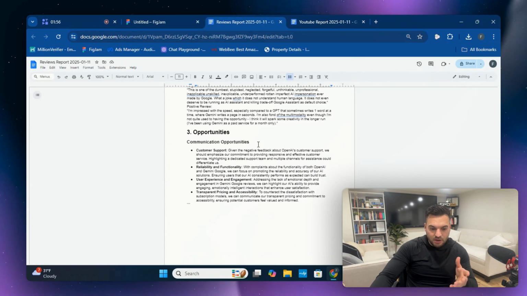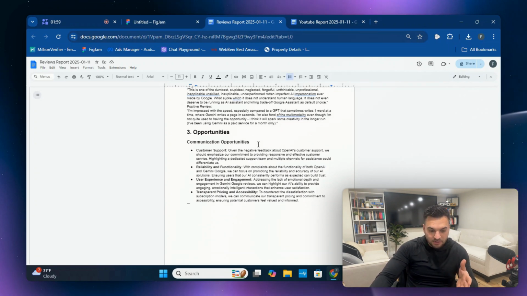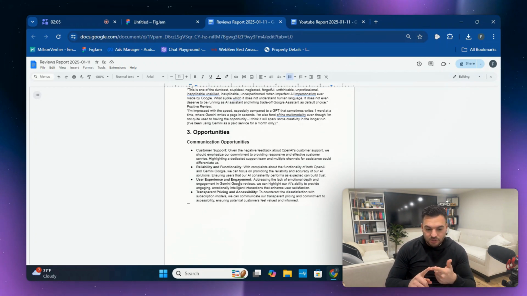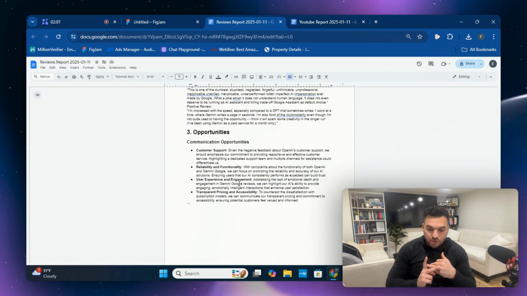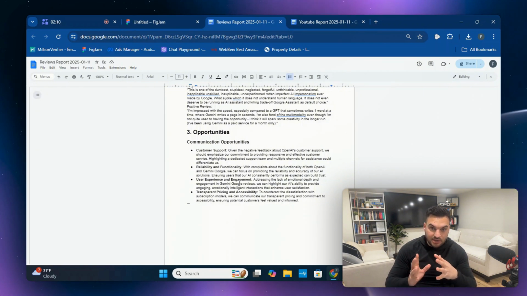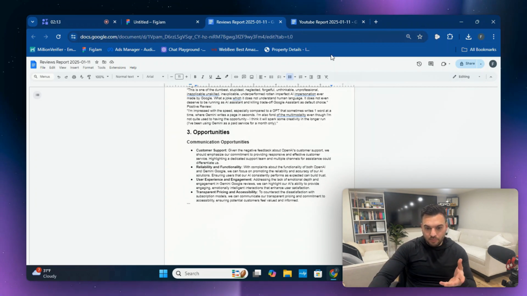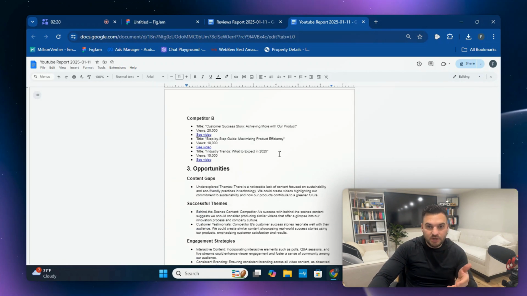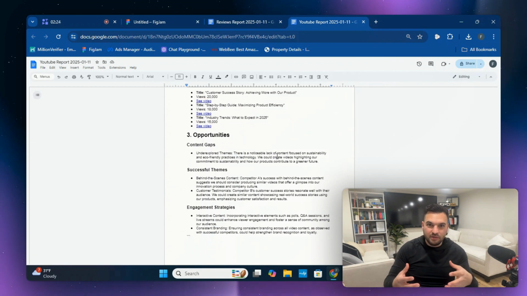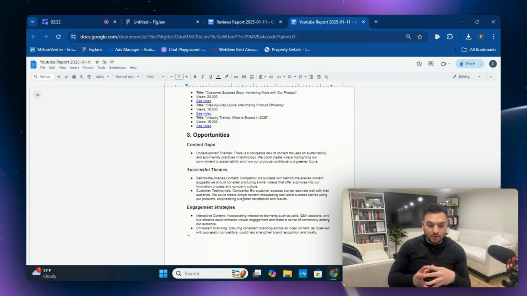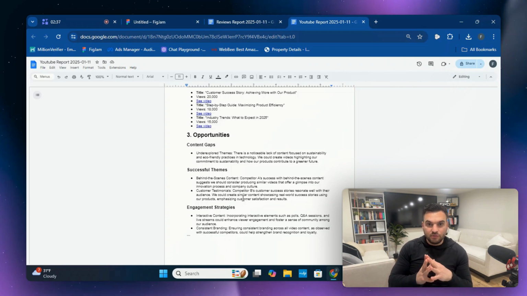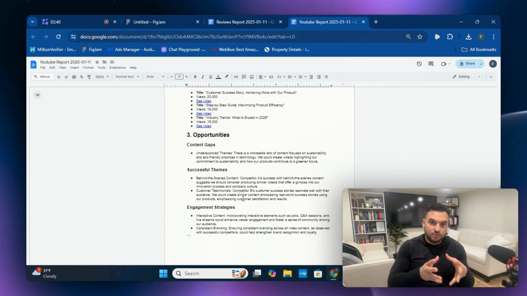And then it gives each company, or the company that you would like to improve upon, some opportunities. So here are the opportunities that OpenAI can improve upon: the customer support, the reliability and functionality, the user experience and engagement, and the transparent pricing and accessibility. I mean, these are things that can improve your business. Here's the YouTube report. These reports are in depth. I just wanted to show you a demonstration and a simple sample of the outputs of this agent that we're going to be reviewing. Here are the opportunities. If done right, you could potentially triple the revenue of your business if you're identifying the right successful themes, content gaps, projections of where the industry is going, and fix things that are wrong within your business.